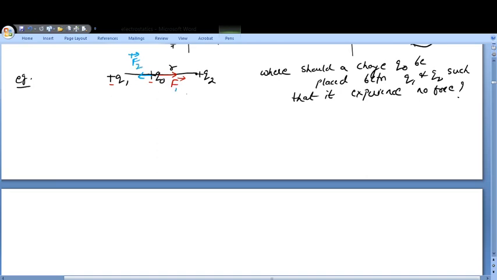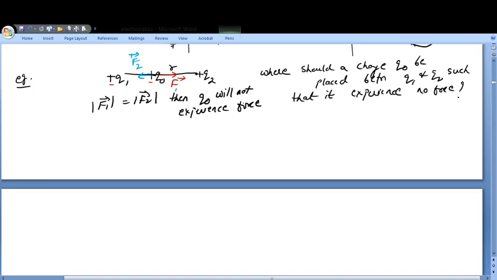Now if the magnitude of F1 becomes equal to the magnitude of F2, and as you can see from the figure their directions are different, they will cancel out and the net will become 0. So if the magnitude of F1 is equal to the magnitude of F2, and they have different directions, then q0 will not experience a force,